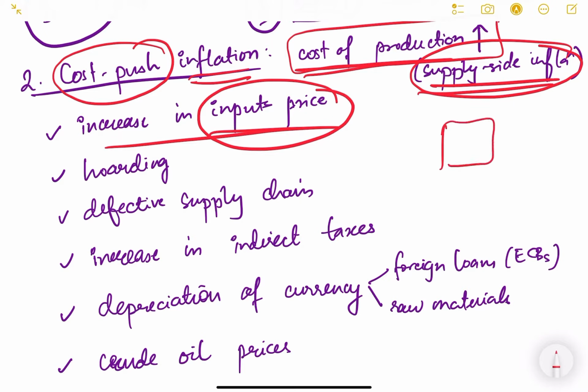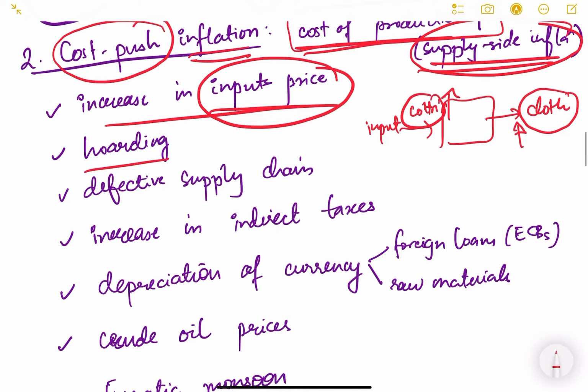If there is a factory that has some inputs, say for example a cloth factory, the input is cotton and it is manufacturing cloth. If the cotton price increases, then the cost of production also increases, and the cloth will become costlier. So this is known as increase in input prices. Then hoarding: many of the suppliers will hoard goods. Hoard goods means they will hide goods in the market, they will not supply it. So this is known as artificial shortage, artificial scarcity in the market.